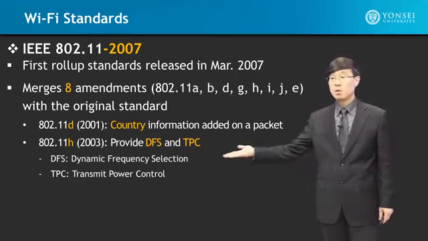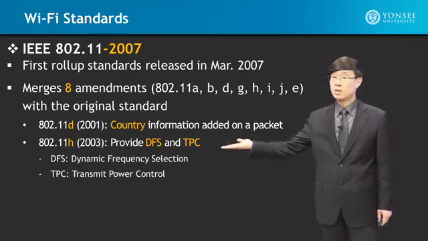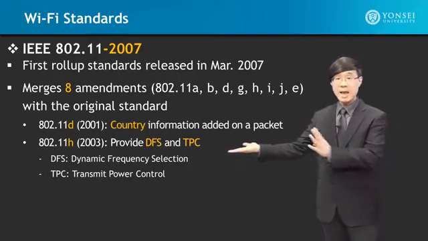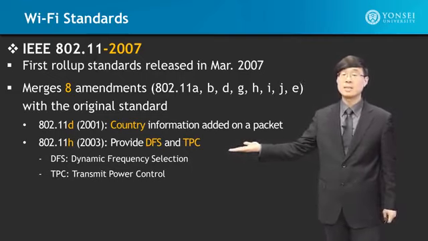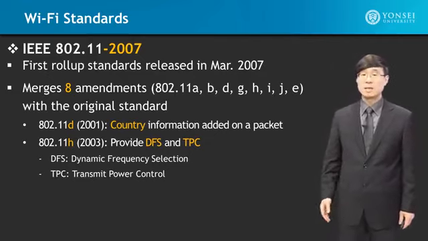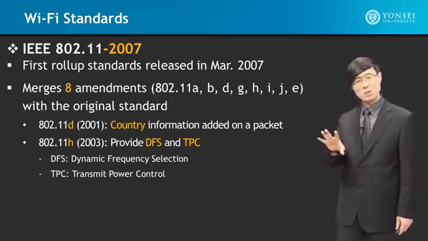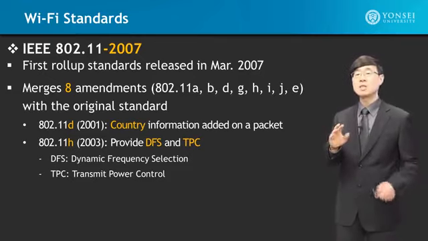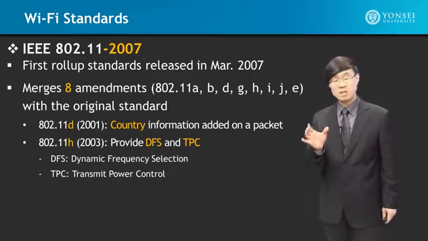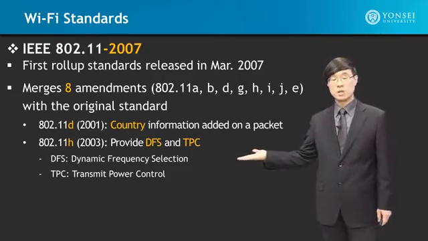Well, typically you want to select the channel in which there are no users that are using it. So let's scan the overall frequency band and select where we're going to transmit. In addition, when we do transmit, let's use the right amount of power. Let's not fix the power and say I'm always going to use this. No, let's be smarter so that we see what is the right amount of power and we use just the right level. This is what we're talking about here.